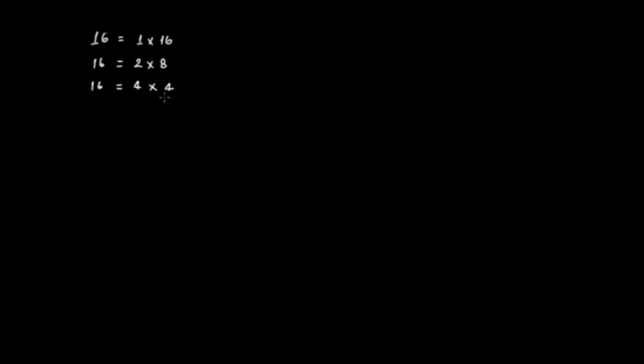Is there any other possibility? No, there is no other possibility, right? These are the only factors. You can write 16 as 8 times 2, but again this one and this one are the same. There's no difference in that. So how many factors does 16 have? 16 has 1, 2, 3, 4, 5 factors. That is, the factors are 1, 2, 4, 8, and 16.